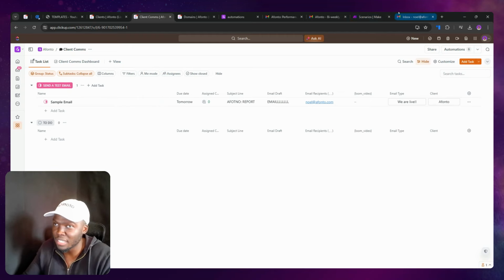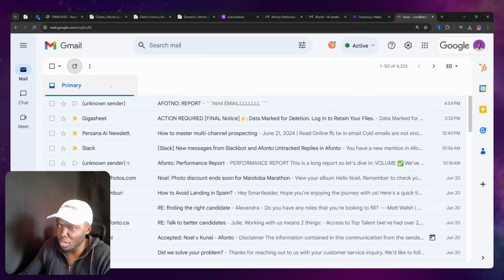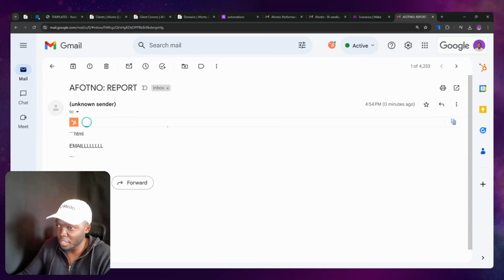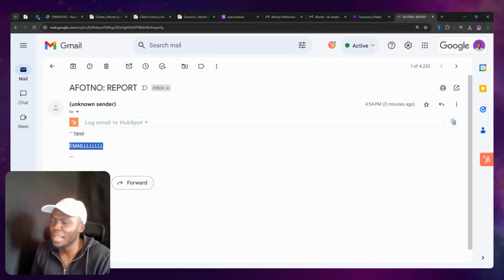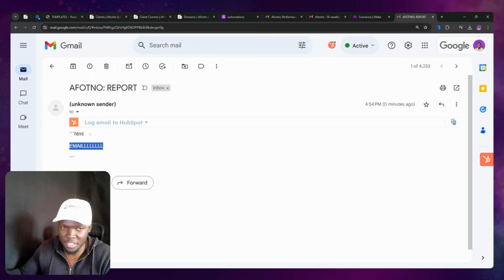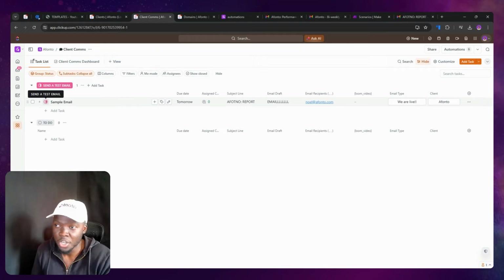And so when we click send a test email and we go back to the inbox over here, it's actually running an automation right now. And over here, we've actually just got an email. And by the way, this one, it's still in progress. We're just finishing it up. And also in a different sense, this is why we have the test email section, right? So that we don't send any emails that could go badly, right?